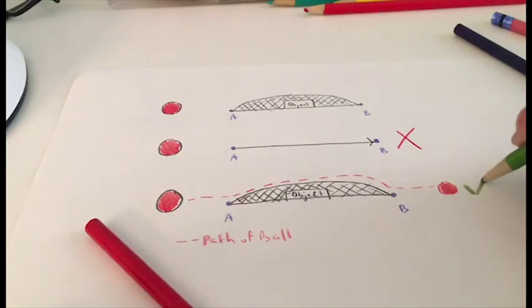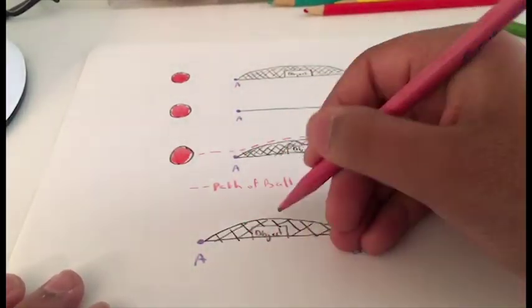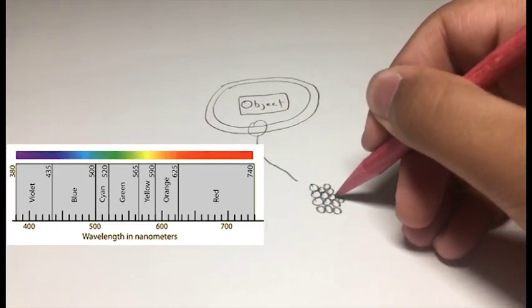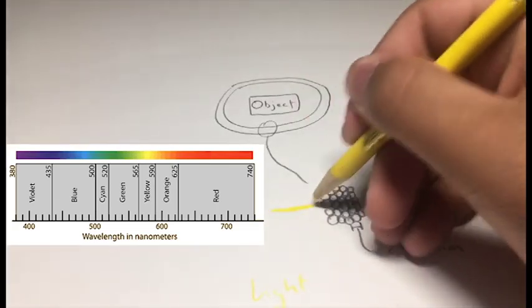In addition, the spacing in the mesh cannot be larger than the ball, because if this occurs, the ball will pass through the surface and will bounce off the object. By analogy, the subunits of the metamaterial must be smaller than the wavelength of the light in order to prevent the light from entering and reflecting off the object.